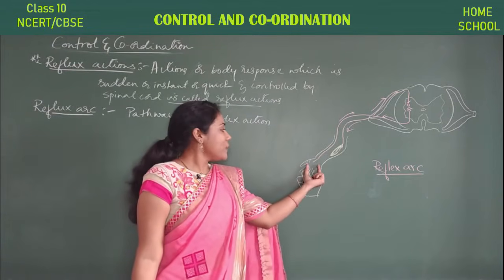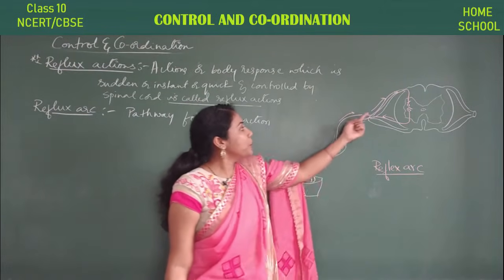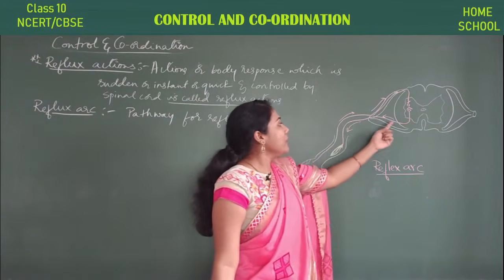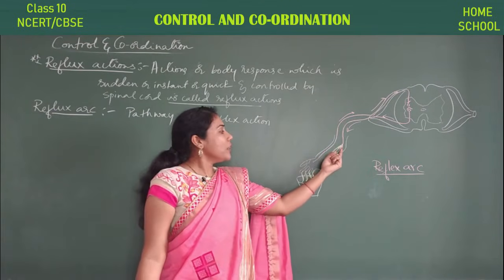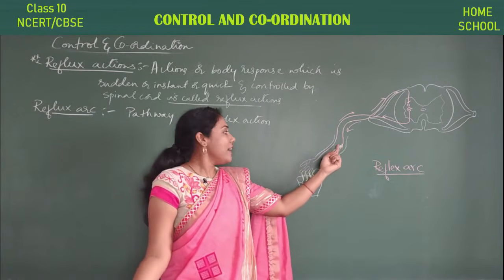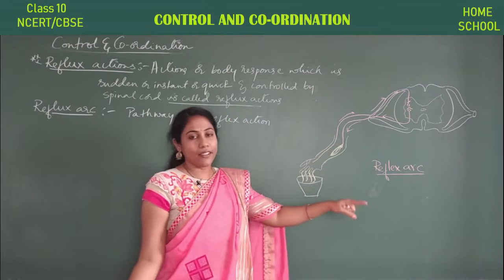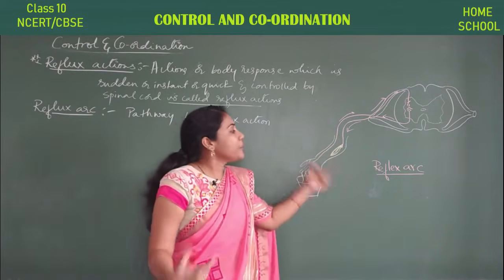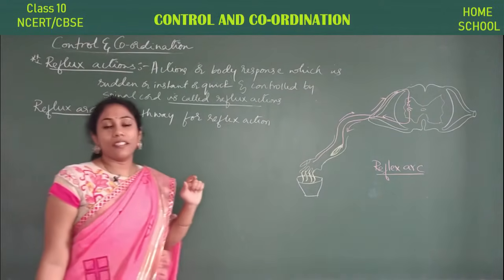It is sensed by the skin cells, and the skin cells are sending information to whom? To the spinal cord. Again from the spinal cord the information is reaching your hand muscle cells, and once the information has reached, you will take out your hand, right? So this pathway, this route is what we call the reflex arc.